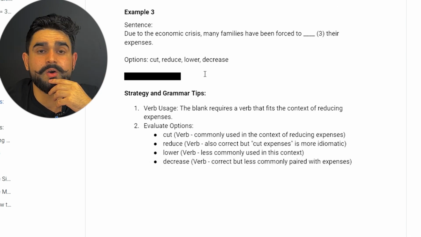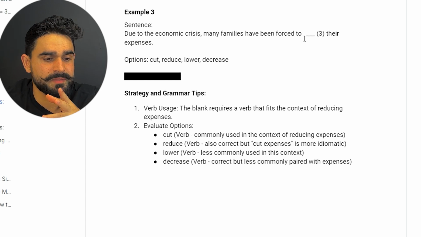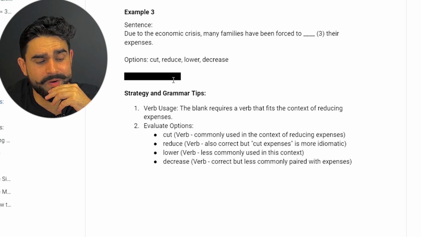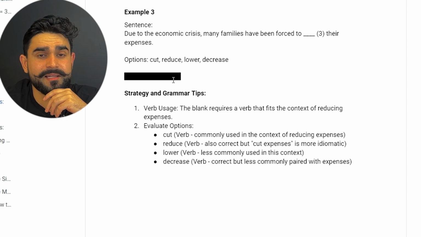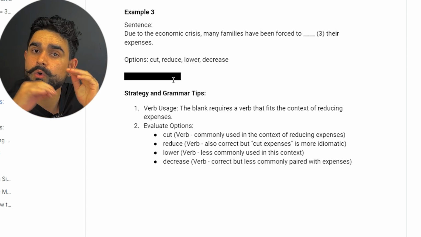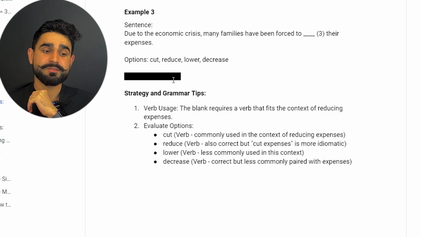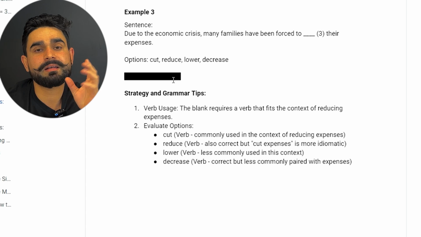Next, let's quickly do one more as well. In the third one, guys: due to the economic crisis, many families have been forced to dash their expenses. Forced to cut their expenses, reduce their expenses, lower their expenses, decrease their expenses. Oh, that's the tricky one, because they all look similar. I'm telling you, you will get those types of options in your real exam as well. They are all going to look similar, and you will be so confused. So let's jump to the grammar rules. What option fits perfectly for the grammar.